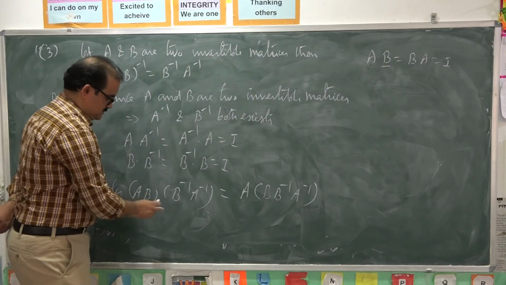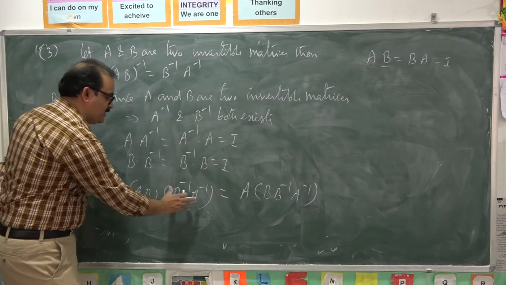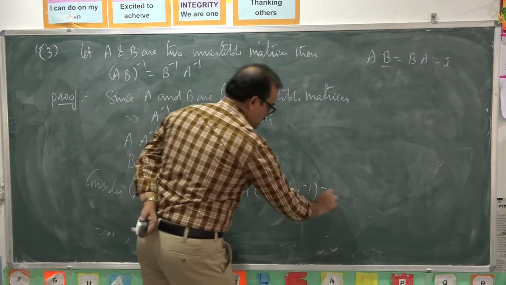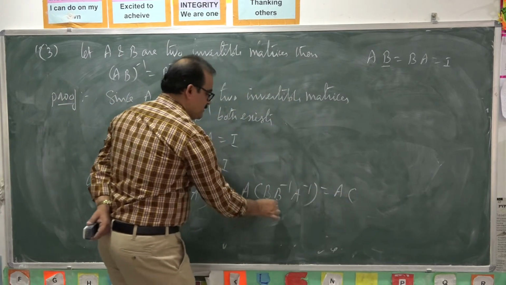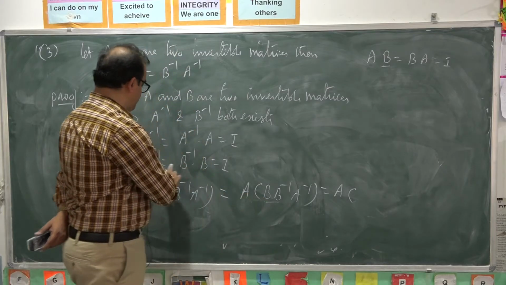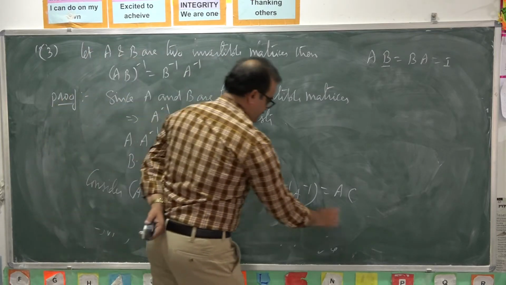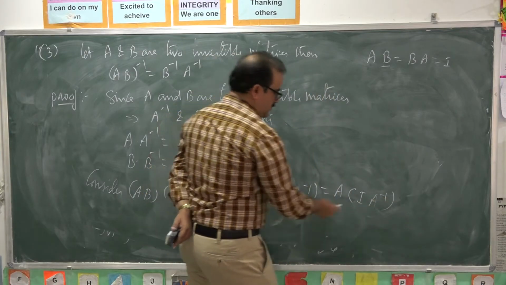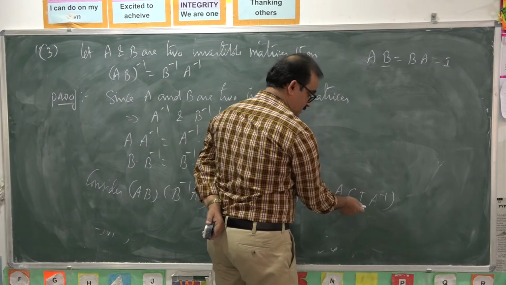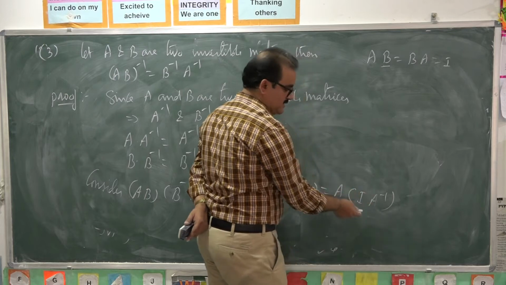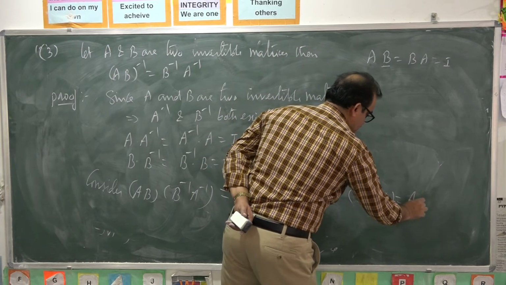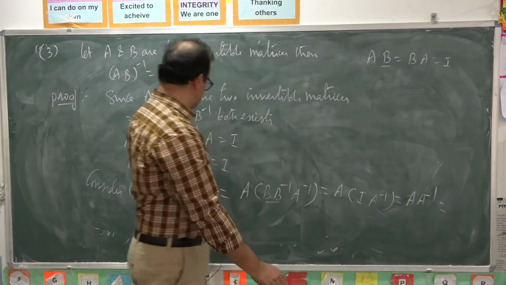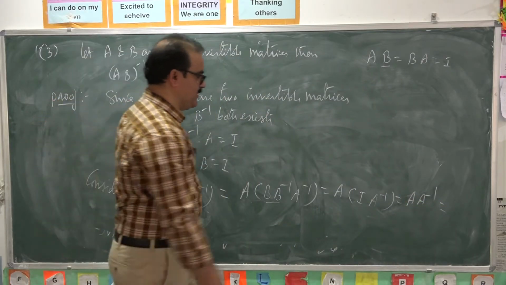AB into C is written as A into BC. A into B into B inverse. B into B inverse is I. I into A inverse. If you multiply the identity matrix with any matrix, you get the same matrix. So it is A into A inverse. But what is A into A inverse? That is the identity matrix I.